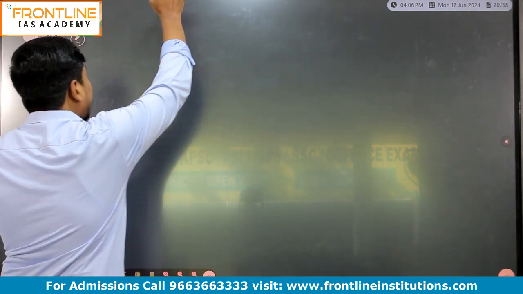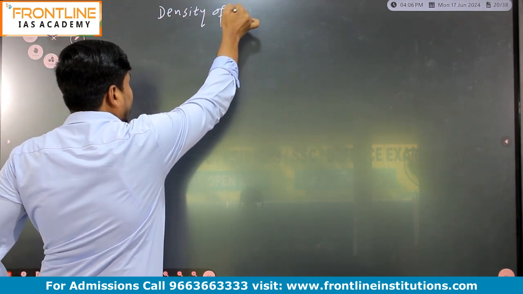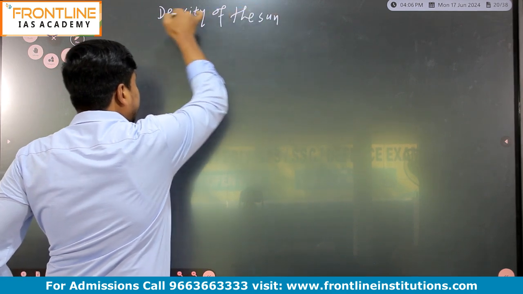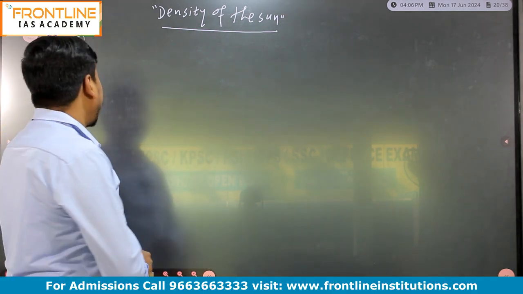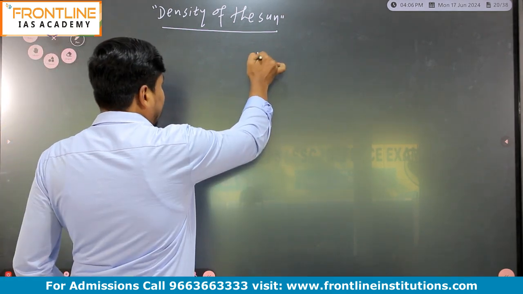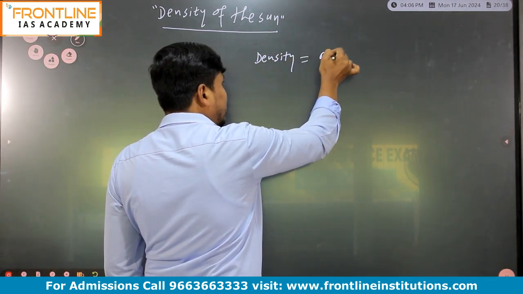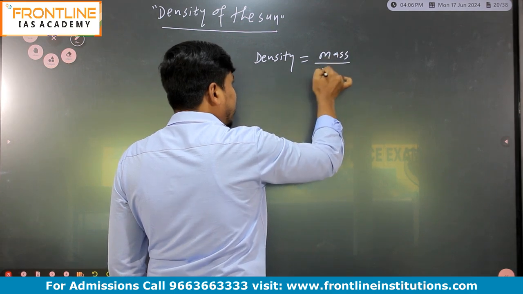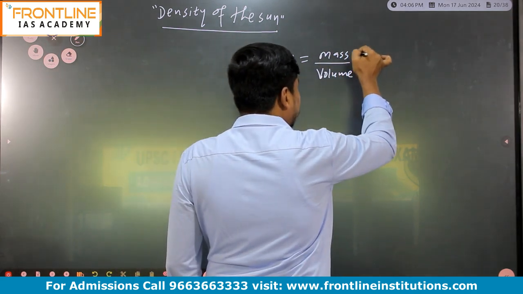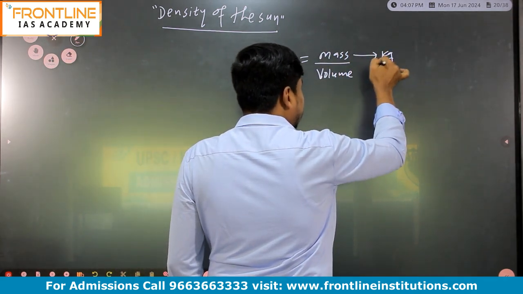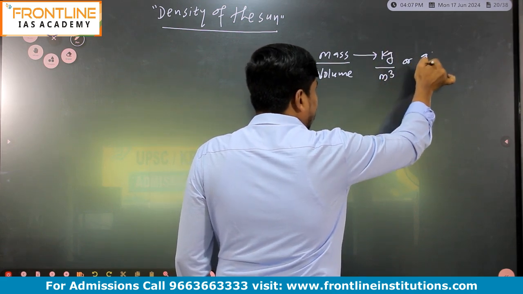Here, the density of the sun. First you should know the exact meaning of density. What is the exact meaning of density? Density is the ratio of mass divided by volume. Mass is measured in kg and volume is measured in meter cube or gram per